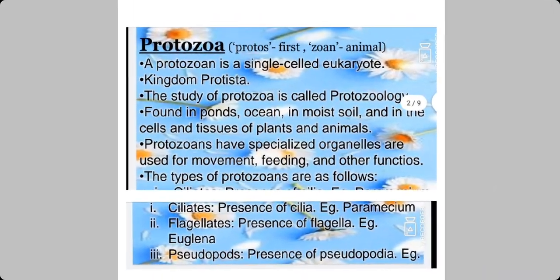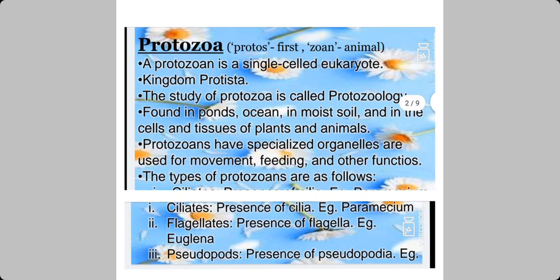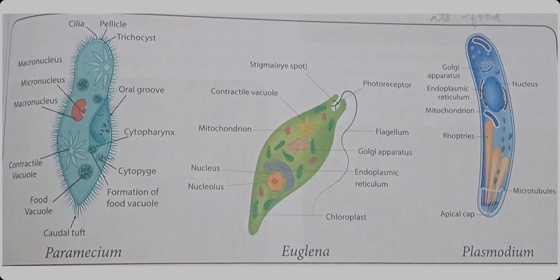Then next we are going to see about sporozoans. Sporozoans are parasites. What are parasites? An organism that lives in another organism to get its food. Like tapeworm and some other worms. It depends on other living organisms for food. It attaches to another organism and absorbs its food. That is called a parasite. For example, plasmodium.